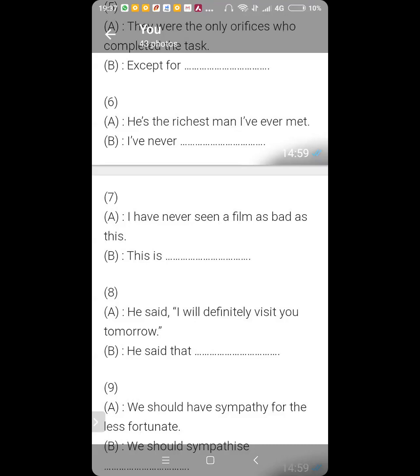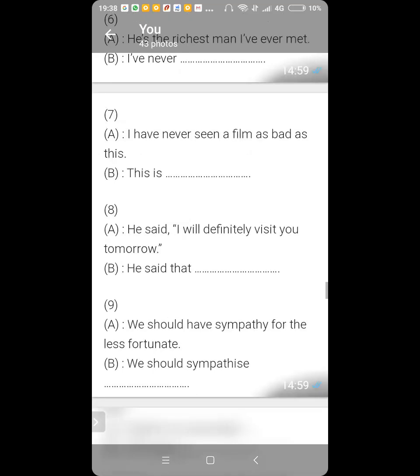He said, I will definitely visit you tomorrow. He said that he would visit me the day after. Definitely, the word, let it be there. He would definitely visit me the day after. Do not miss words. Kartike, you do not have to miss or tinker around with words which do not need to be tinkered around with. Number 9.